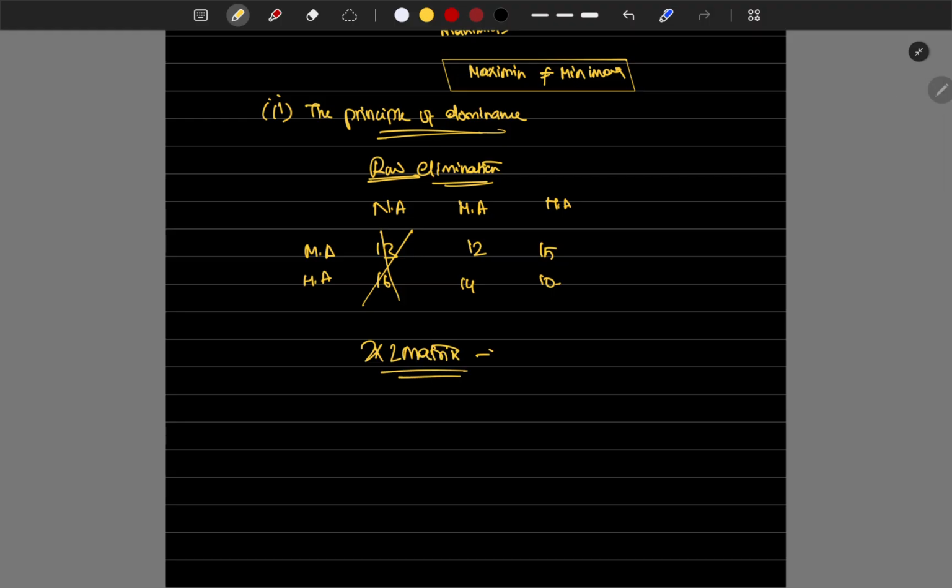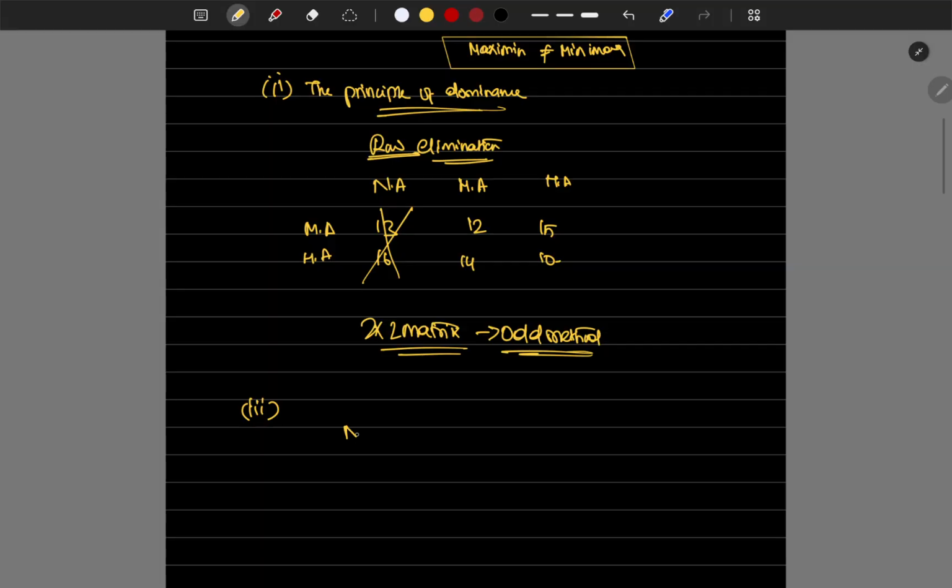Now to go for the next method, which is the odd method. The matrix has MA and HA, with values 12, 14, 15, 10.